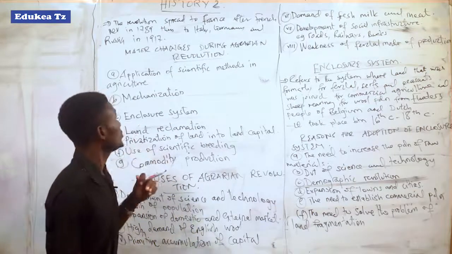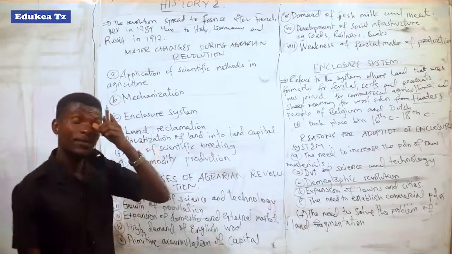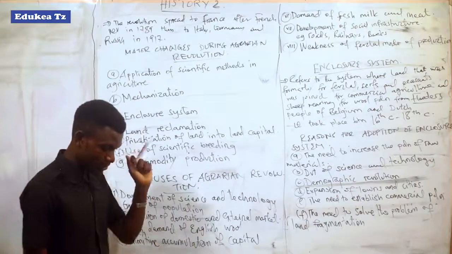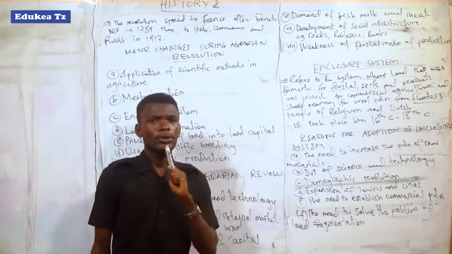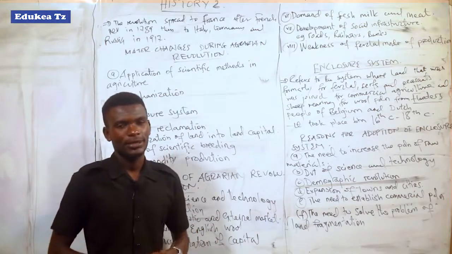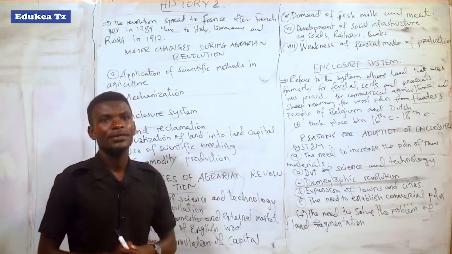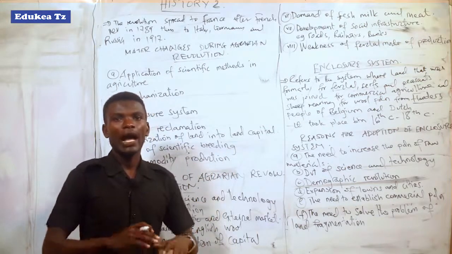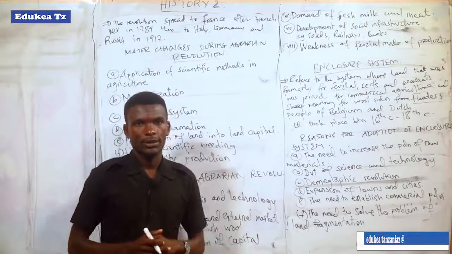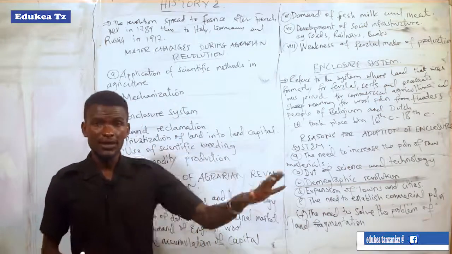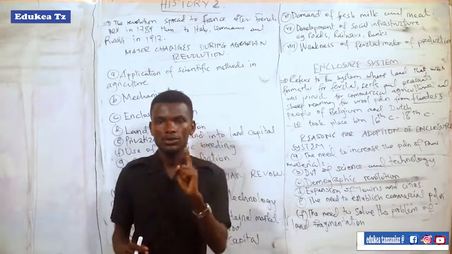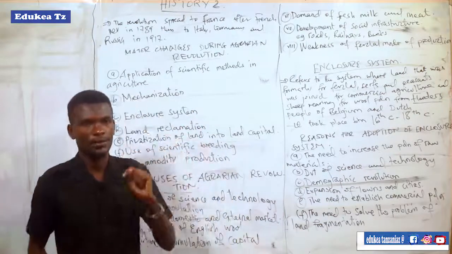The third change during the agrarian revolution was the enclosure system. Enclosure system, what does it mean? Enclosure system means the collection or joining together or amalgamating of the divided small strips of land to be one land or one plantation or farm.